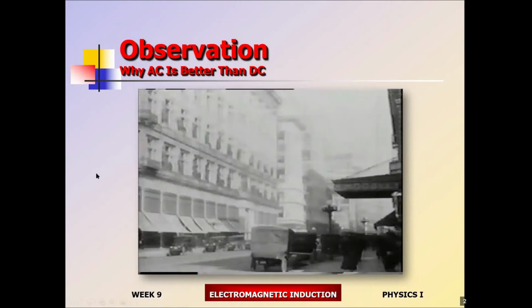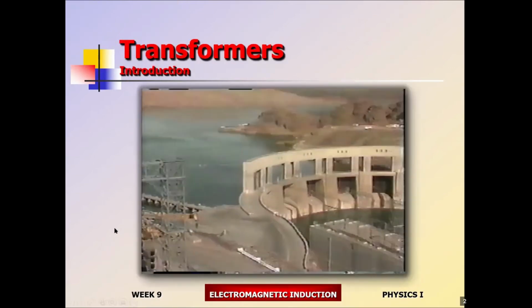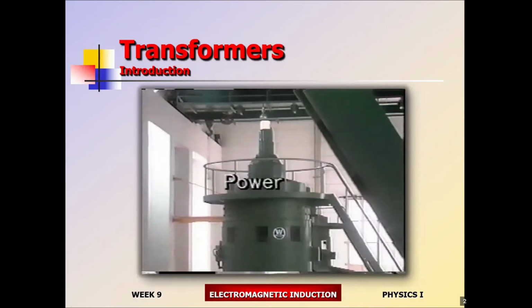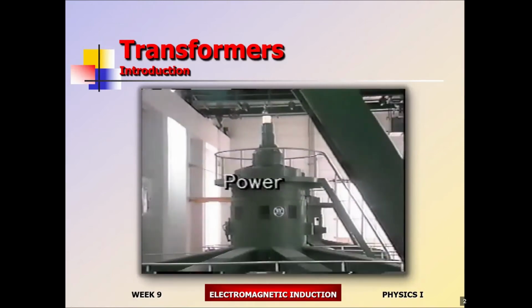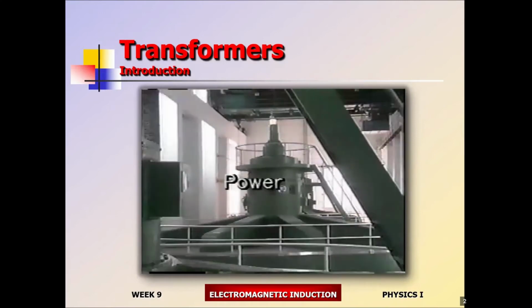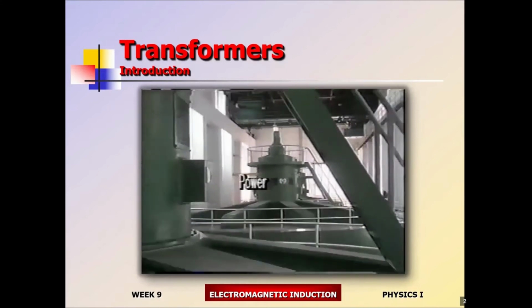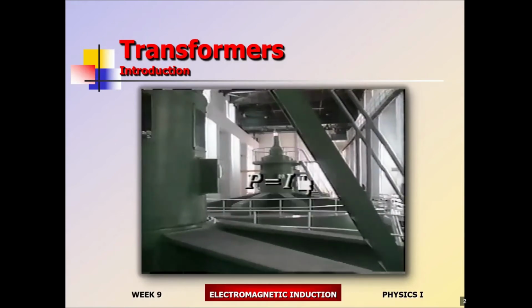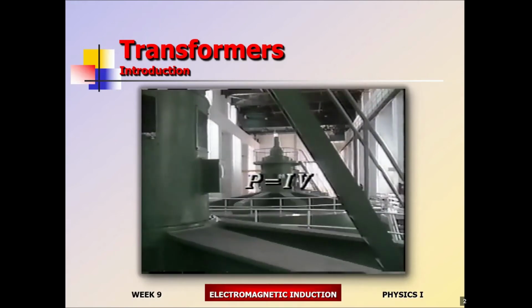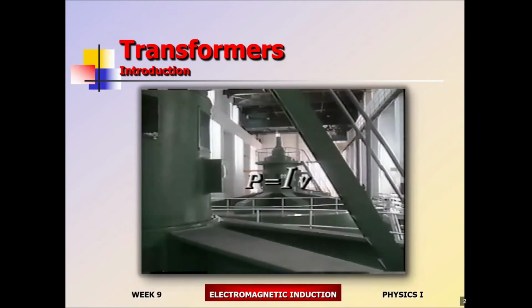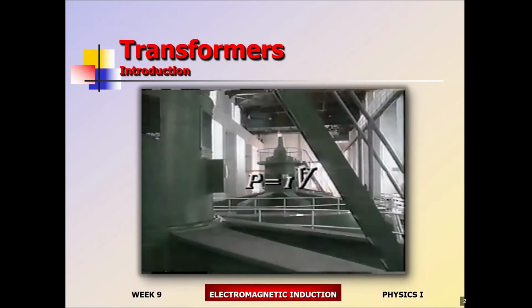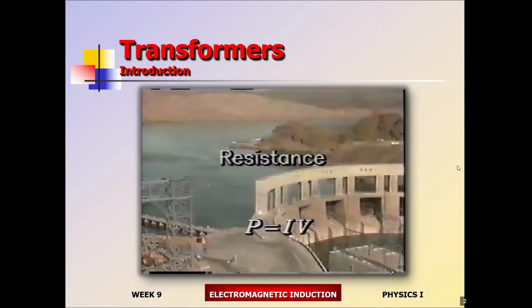All right, so we got the AC versus DC. Obviously, the reason a plant generates electricity is to send power somewhere, to transmit it through power cables into the home, the office, or anywhere else there's a need and a handy socket. But the power is equal to the current times the voltage. Therefore, the same power can be transmitted at high current and low voltage, or low current and high voltage. Which is better? Remember, the power cables...